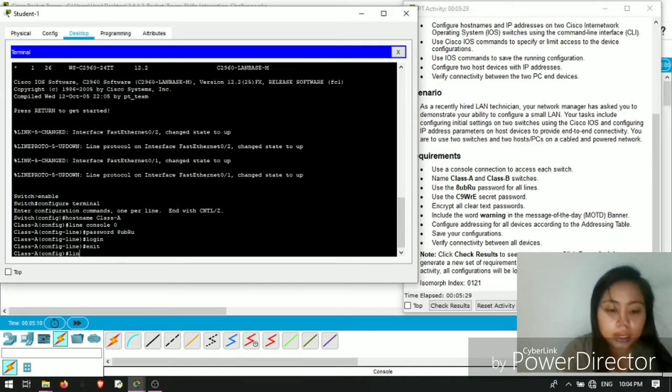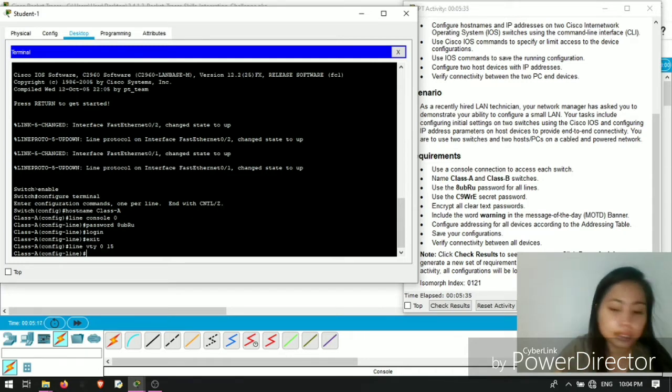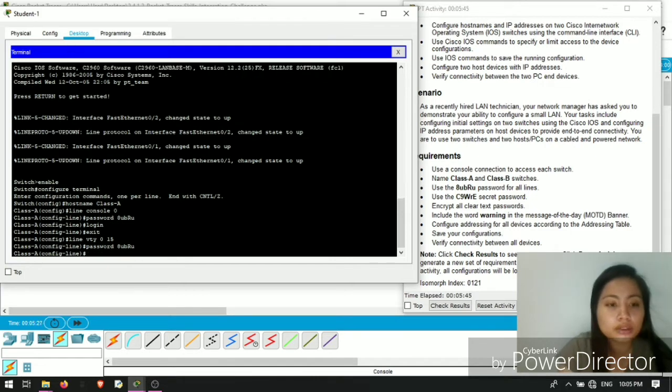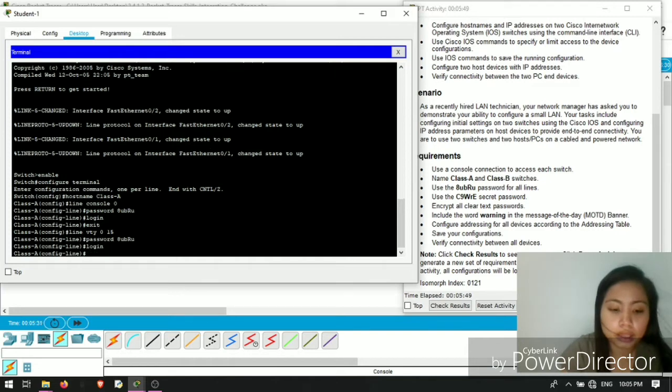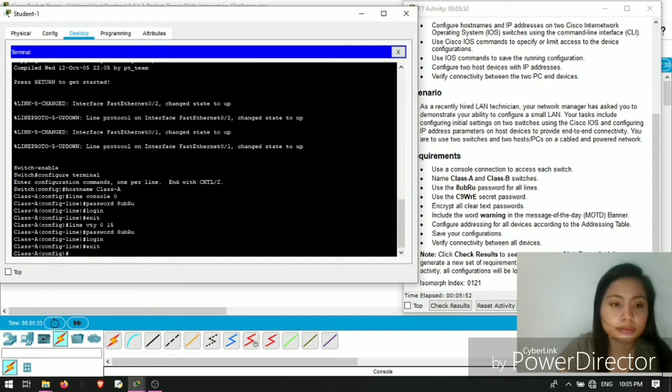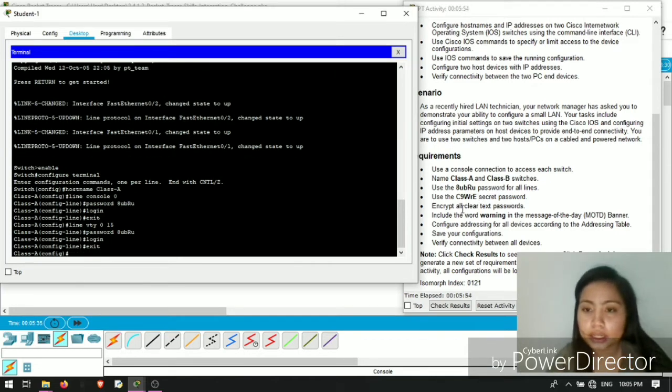Then line VTY 0 15, then click enter, then the password again, 8UB, capital R, U, then enter, then login again and exit. So we're done with the third requirement.